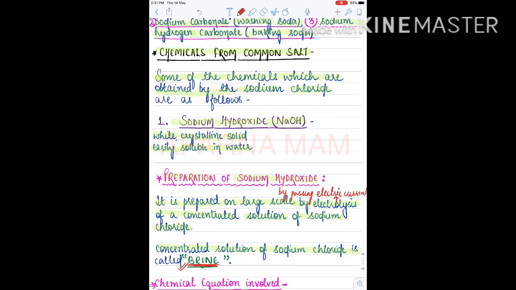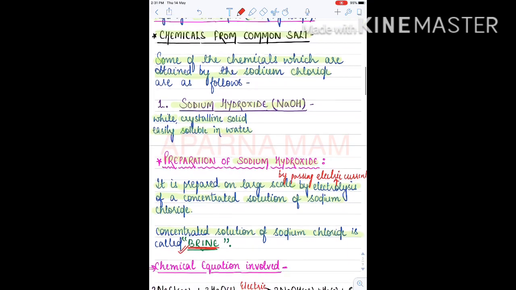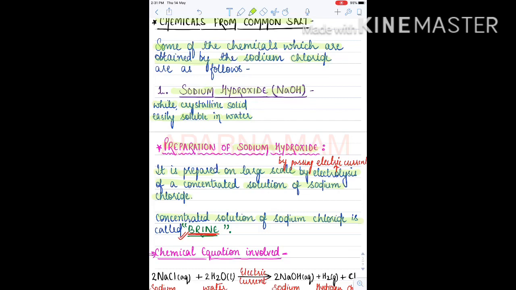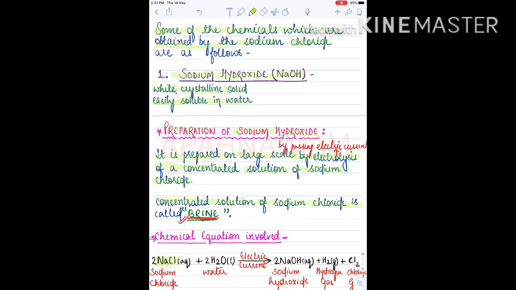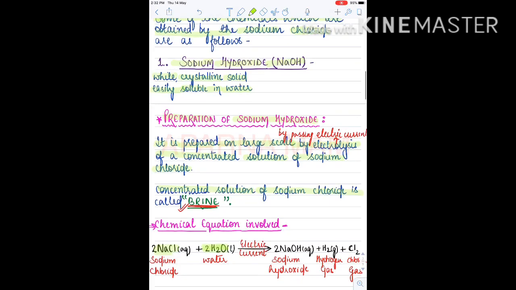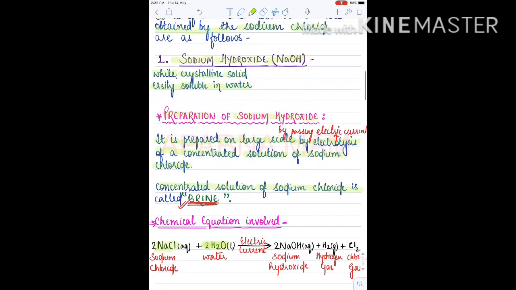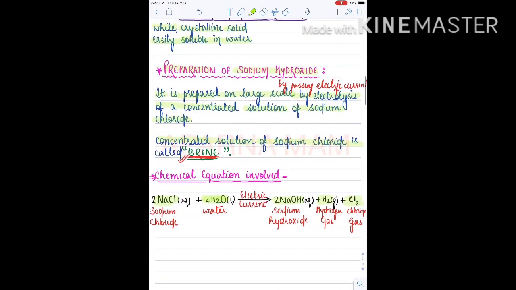Now see the reaction, how we can obtain sodium hydroxide with the help of electrolysis. This is sodium chloride, formula NaCl, plus H2O. A small amount of H2O is added because this is a concentrated solution. When we pass electric current through it, NaOH, sodium hydroxide, is formed along with hydrogen gas and chlorine gas. This is the preparation of sodium hydroxide.